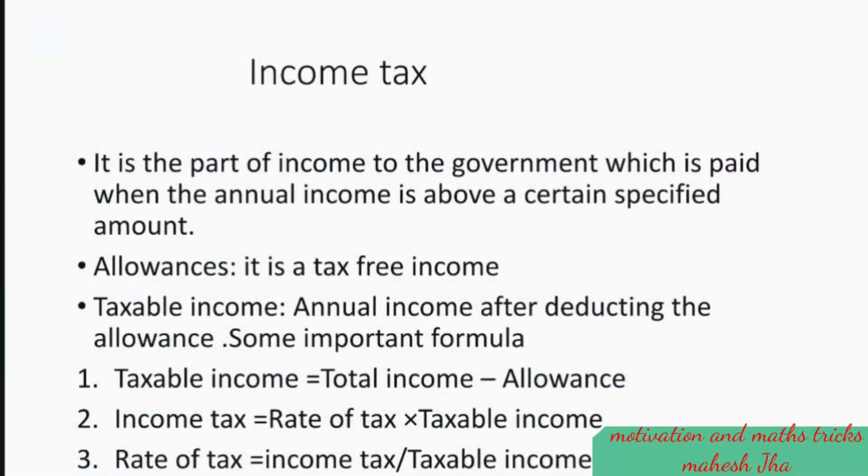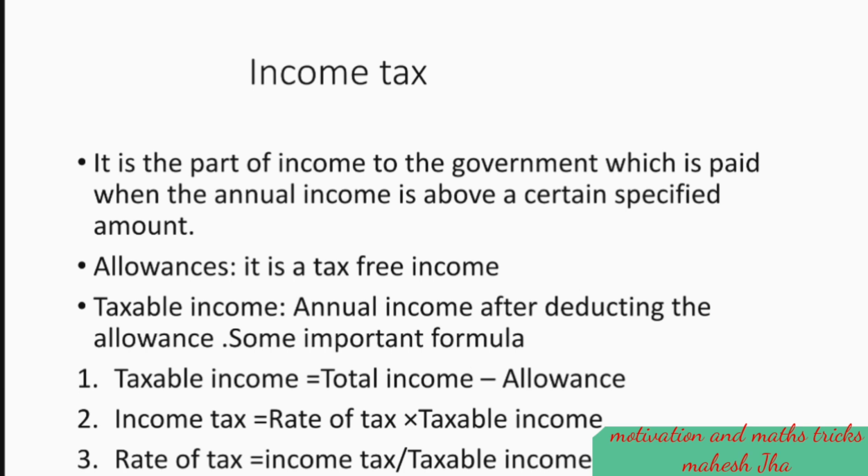Income tax. It is the part of income paid to the government when the annual income is above a certain specified amount. Allowances. It is tax-free income. Taxable income. Annual income after deducting the allowances.